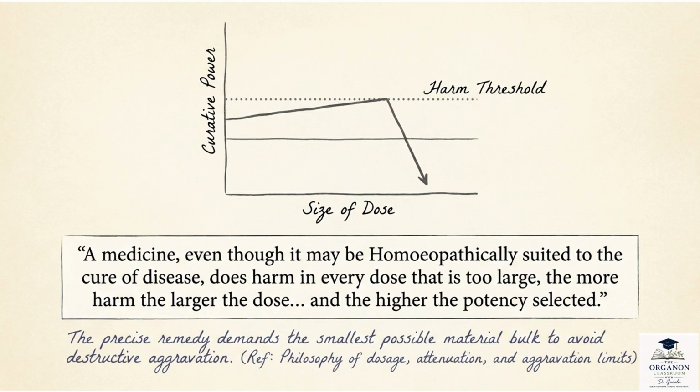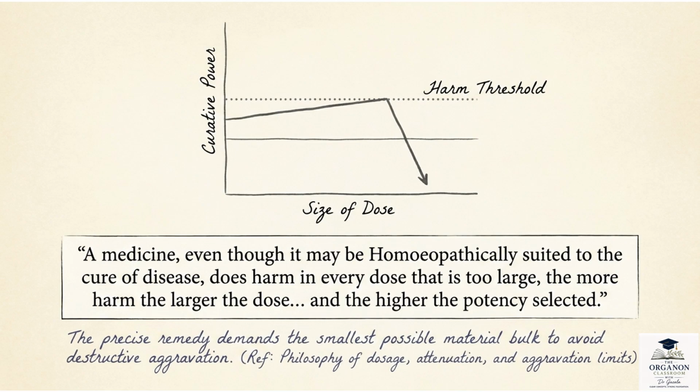The more harm, the larger the dose, the higher the potency selected. Okay, what this means is that even if you are filling up that patient with multiple and repeated doses, and not giving them in the proper potency that is meant for the case, which obviously depends upon the susceptibility, the pathology of the disease and all of that together, and instead you are just prescribing something here, there and everywhere, the patient is going to deteriorate. There is not going to be any recovery nor cure.